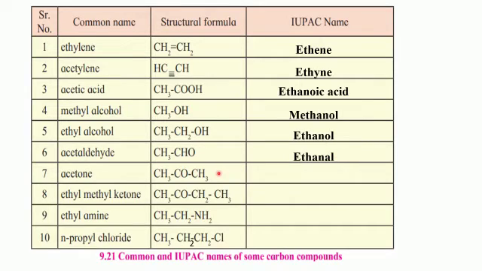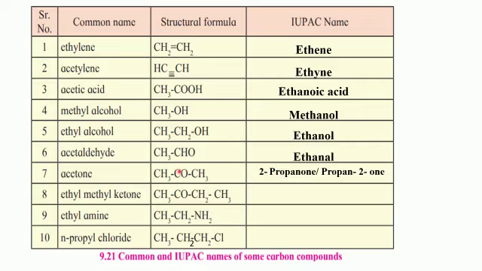Next example, acetone, CH3COCH3. So functional group here, ketone, can be seen. CO is the functional group for ketones. Number of carbon atoms in total are 3: 1, 2, and 3. So it's a derivative of propane, and the condensed name for ketone is ONE, O-N-E. So the name of the compound will be 2-propanone or propan-2-one.